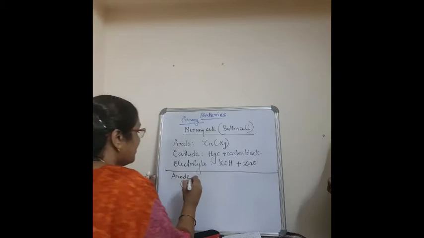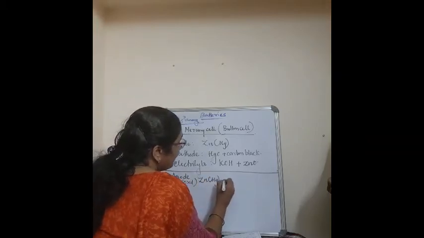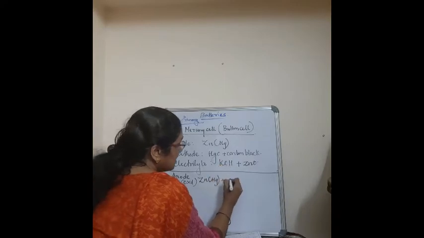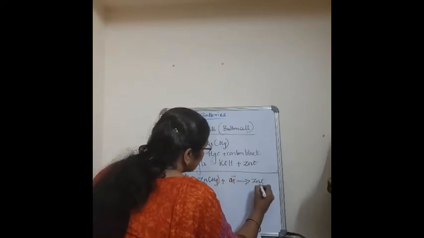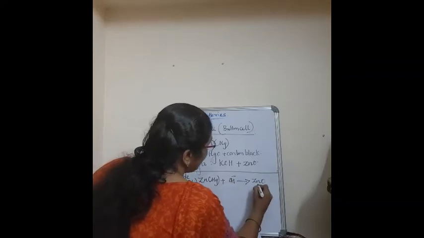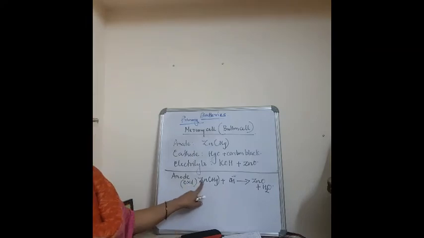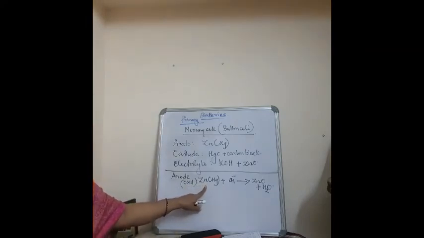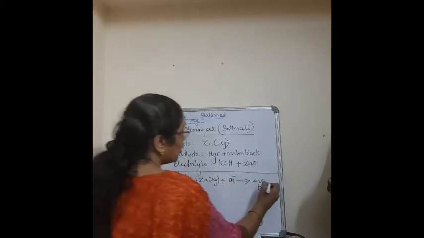So, here you will have zinc amalgam plus, from this KOH, it is getting OH minus to form zinc oxide plus water. That is, zinc amalgam plus 2 OH minus gives zinc oxide plus water.